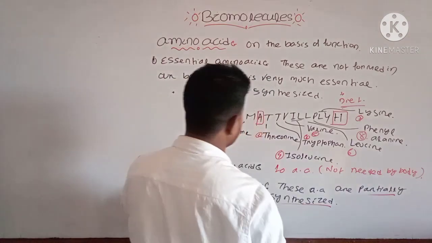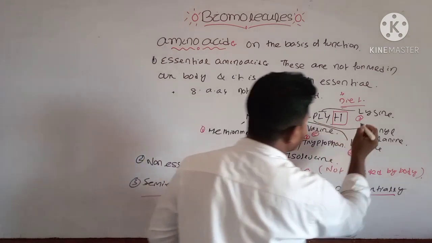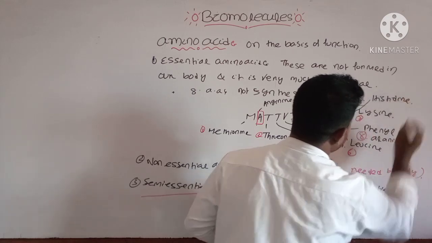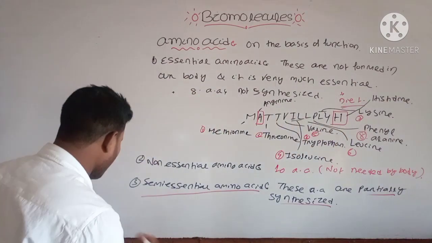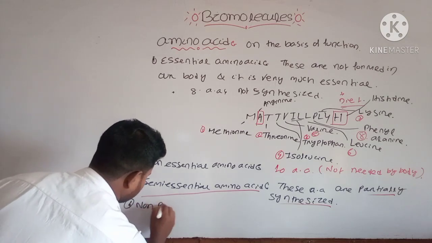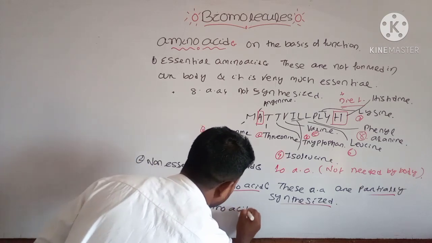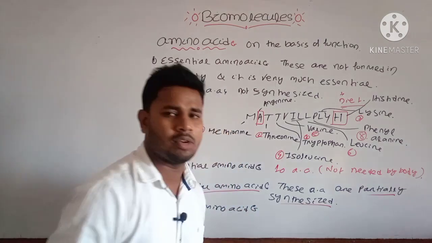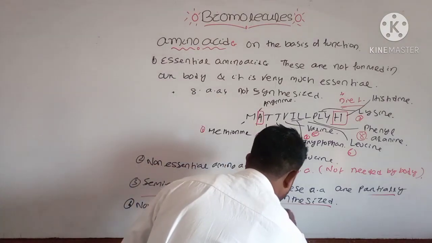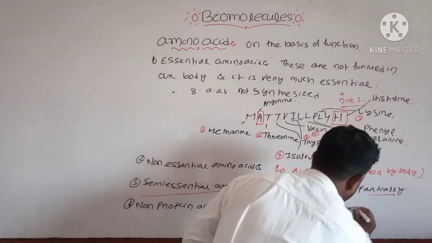Here A is your arginine and X here is your histidine. And another example is your non-protein amino acid. Why is it non-protein? Because these are amino acids which are not involved in protein formation.